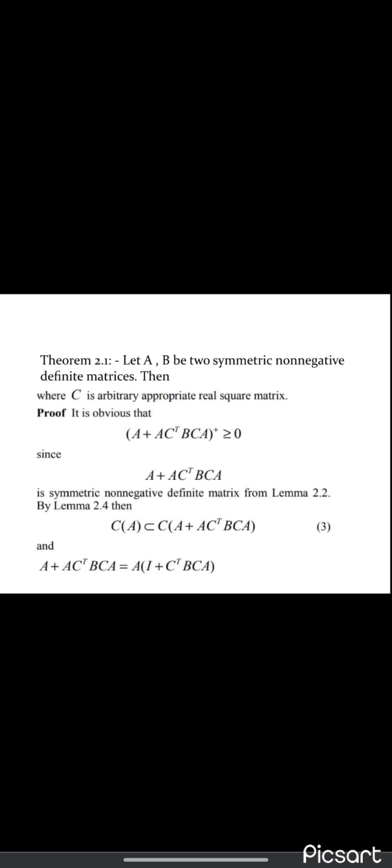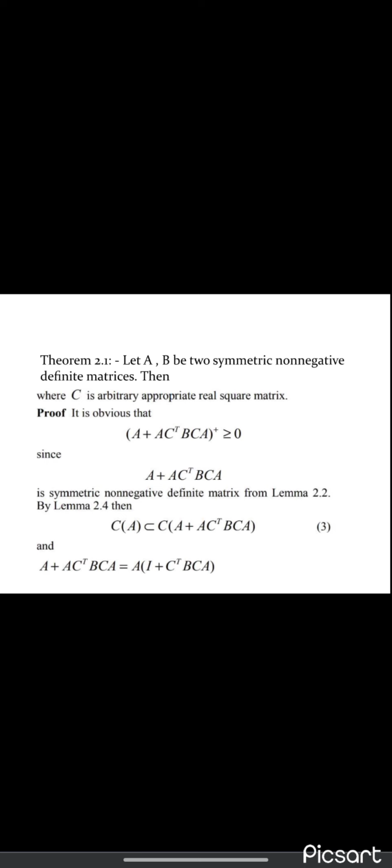Theorem 2.1. Let A be symmetric non-negative definite, and let A and B be two symmetric matrices and C an arbitrary appropriate real square matrix. We have to prove that A⁺ ≥ (A + AC'BCA)⁺ ≥ 0. We know that A + AC'BCA is a symmetric non-negative definite matrix, obtained from Lemma 2.2 and 2.4.